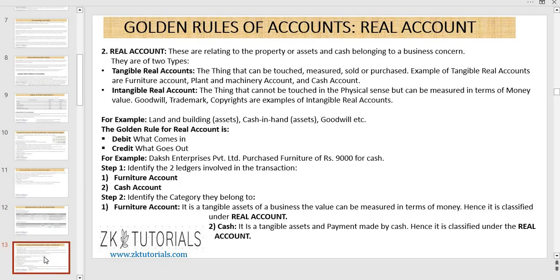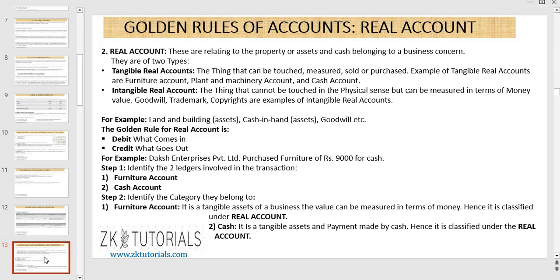Next is real account. The golden rule of real account is debit what comes in and credit what goes out. And there are two types of real accounts: tangible real accounts like furniture account, plant and machinery account and cash account, and intangible real accounts like goodwill, trademark, copyrights that cannot be touched. For example, land and building is a fixed asset, cash in hand is a current asset and goodwill is an intangible fixed asset. For example, Daksh Enterprises Private Limited purchased furniture of rupees 9,000 for cash.